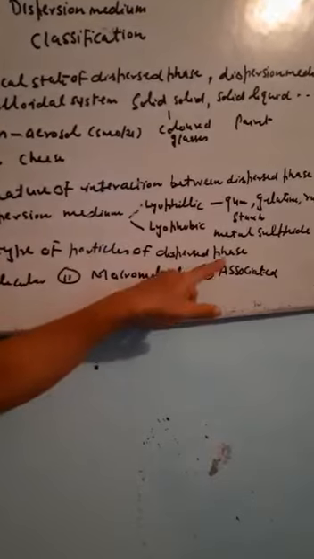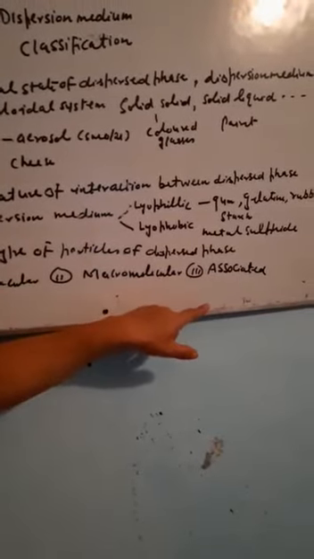If it is present in small concentration, it will be easily removed from your hands. But if you keep on rubbing, the dispersed phase particles will be aggregated, and then it will be difficult to remove the soap from that surface. At that time it will work just like an associated colloid.